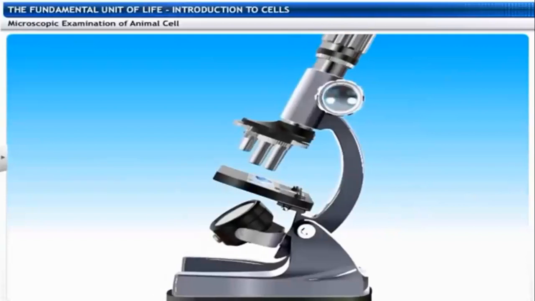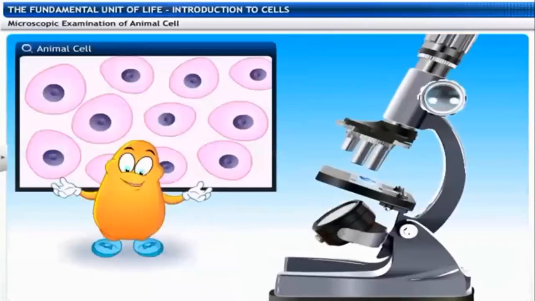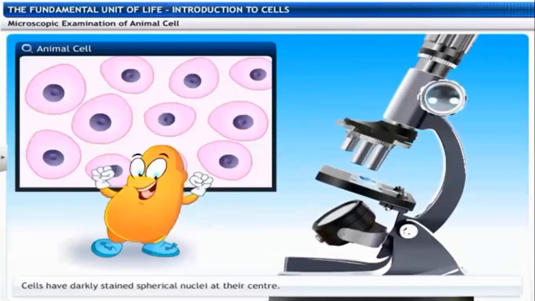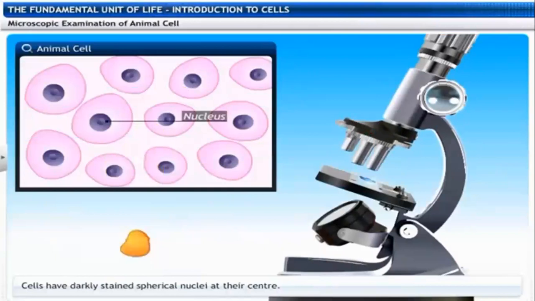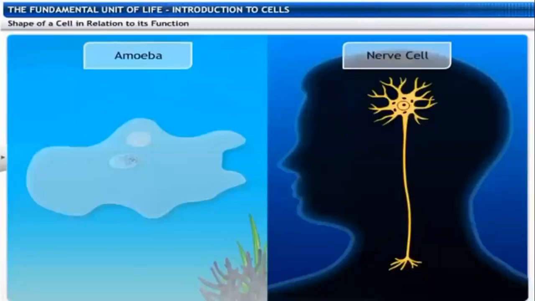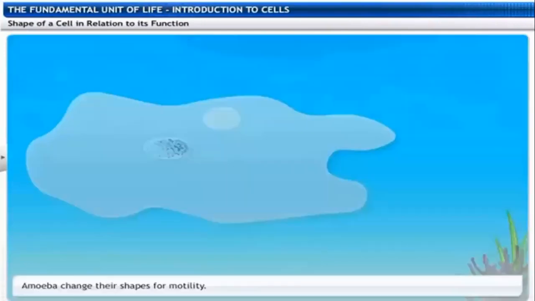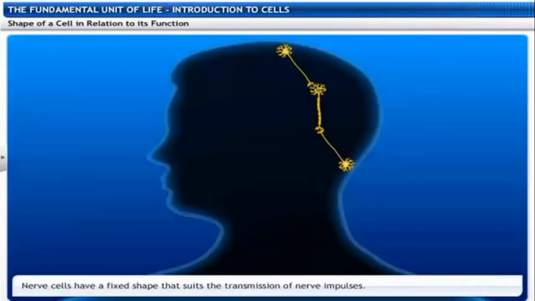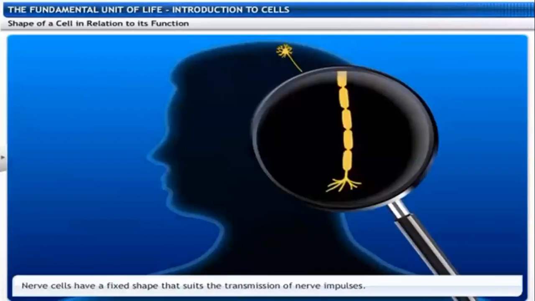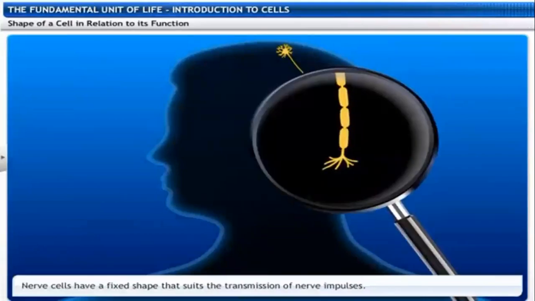Let us observe the slide under the microscope. Now you can clearly observe the cells individually. The cells have a darkly stained spherical nucleus at the center. Actually, the shape of cells is different from person to person, organism to organism. See, amoeba and human beings have different cells. Amoeba can easily change its shape, and it is a unicellular organism. Cells like a neuron, a nerve cell, have a different shape and function, right?